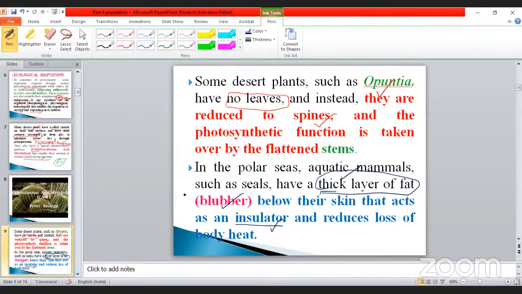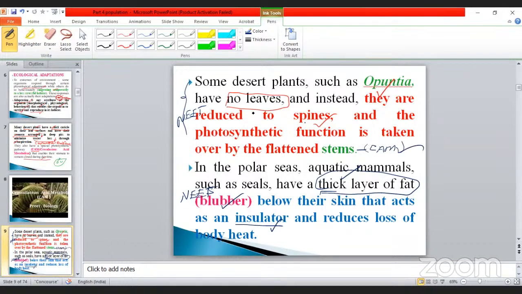They ask the question from the NEET point of view. Very, very important point. Here also, this is very important from the NEET point of view, because they ask how the spines are modified. The leaf is modified in the form of spines. Then the stem is doing photosynthesis, and it also comes under crassulacean acid metabolism. So these are the points you must note down.